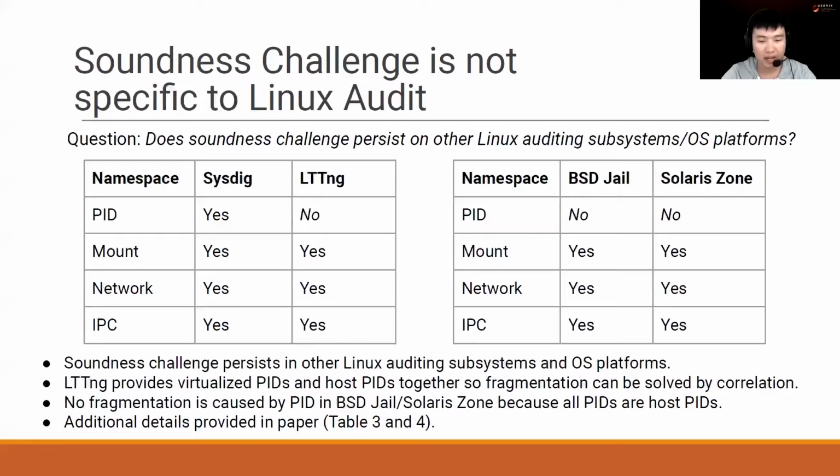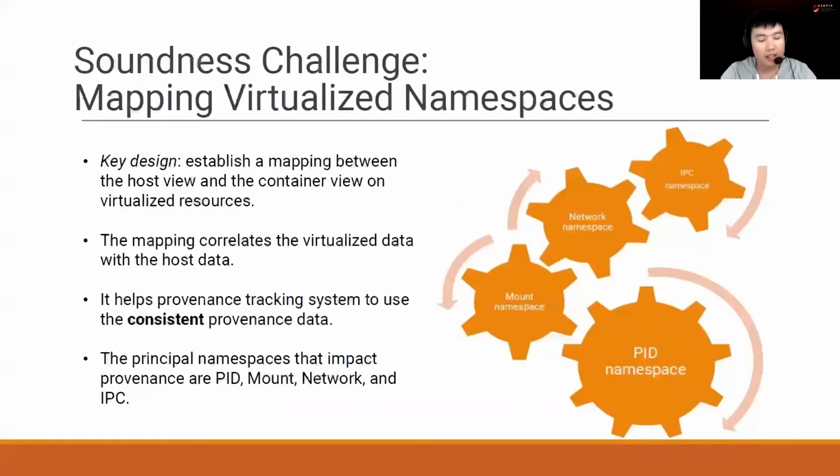Also, additional details are provided in Table 3 and 4 of the paper. So to address the soundness challenge, the key design is to establish a mapping between the host view and container view on the virtualized system resources. This mapping correlates the virtualized data with host data, and it helps the provenance tracking system to use consistent provenance data. According to the analysis in the previous slide, the principal namespaces that impact provenance are PID, mount, network, and IPC.